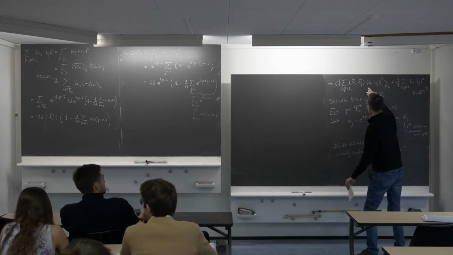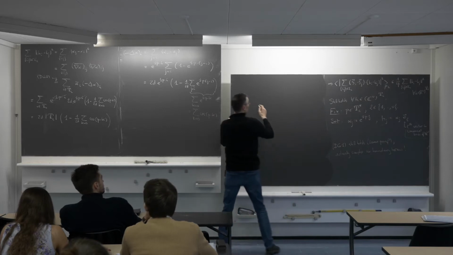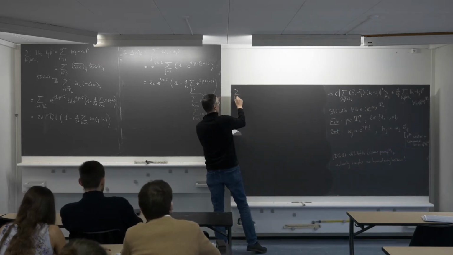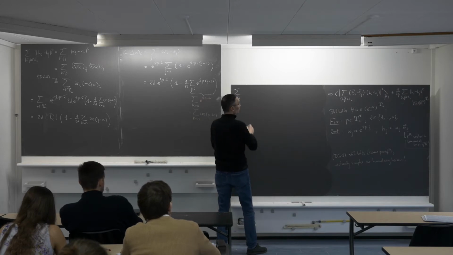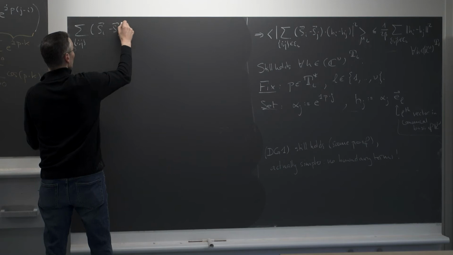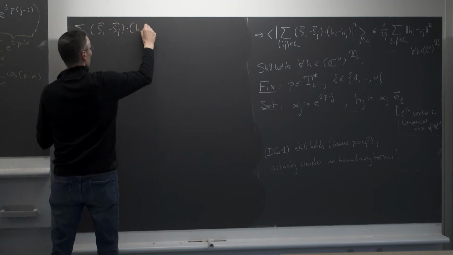So let's start with this side now. Let's start first with what is inside: the sum over all ij in edges in the torus of (Si minus Sj) scalar product (Hi minus Hj).